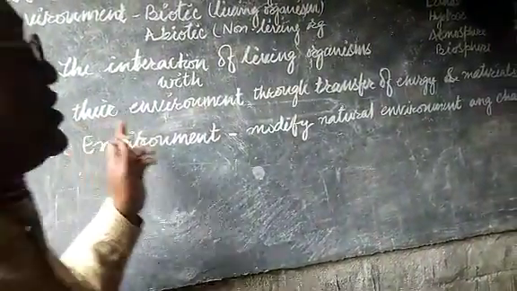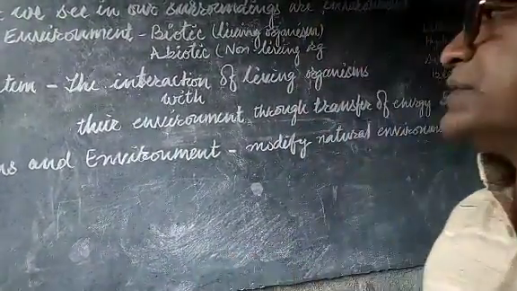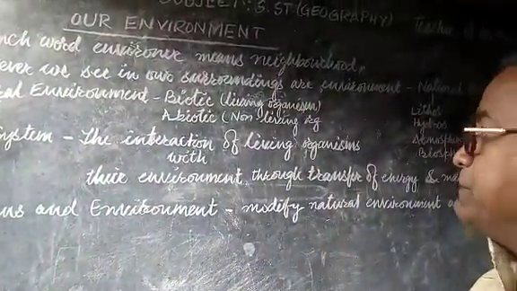So this is the ecosystem, and ecosystems are also essential parts of the natural environment.